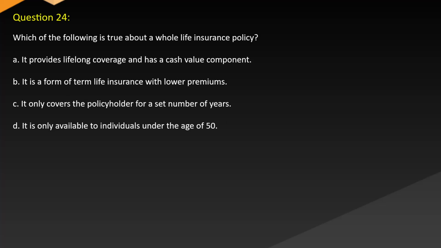Question 24. Which of the following is true about a whole life insurance policy? A. It provides lifelong coverage and has a cash value component. B. It is a form of term life insurance with lower premiums. C. It only covers the policyholder for a set number of years. D. It is only available to individuals under the age of 50.